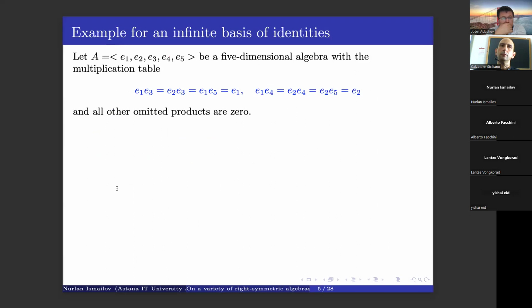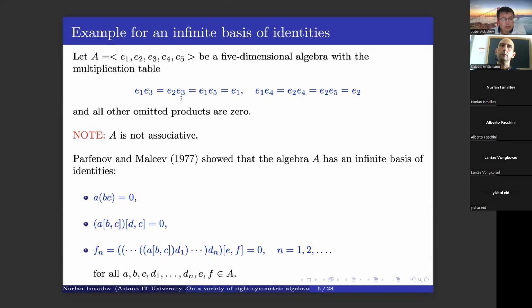And one example for an infinite basis of identities: consider a 5-dimensional algebra with this multiplication table, where all other products are equal to 0. It is easy to see that it is not associative. In 1977, Parfenov and Malcev proved that this algebra has an infinite basis of identities.